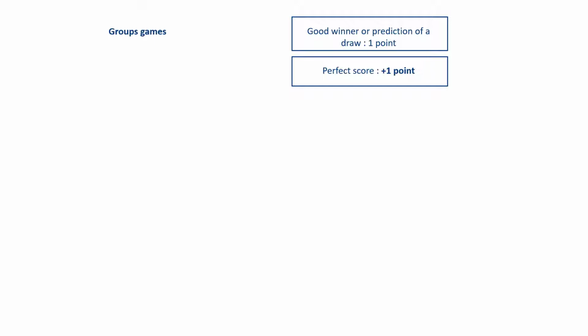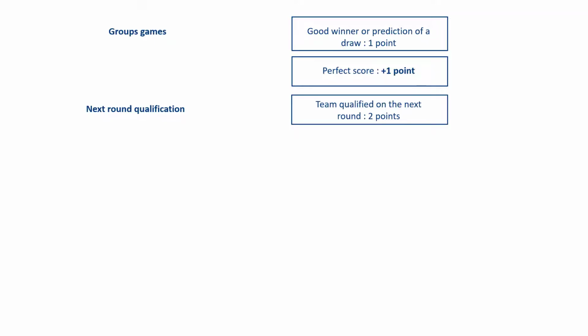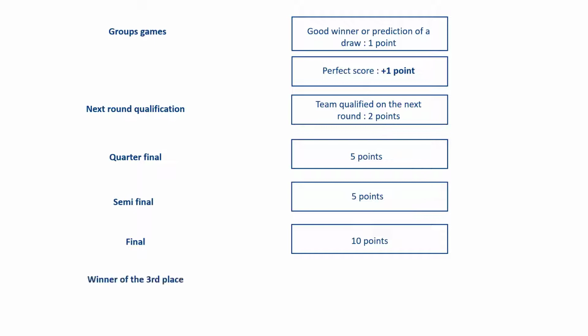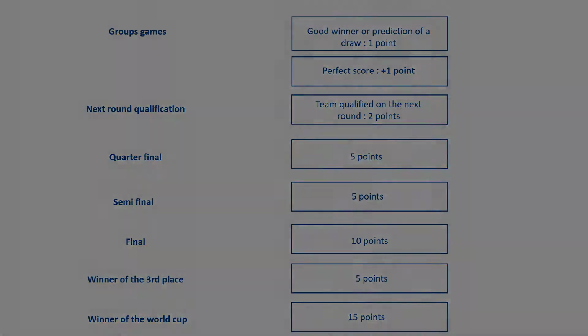At the end of the group stage, if you guessed the right team to qualify for the next round, it's 2 points. If you guessed the team in the quarter-final, it's 5 points. On the half final, so semi-final, it's 5 points. And on the final, it's 10 points. So it means that if you guessed the two teams qualified on the final, you get 20 points. And the winner of the third place, you get 5 points. And finally, if you guessed the winner of the World Cup, you get 15 points.